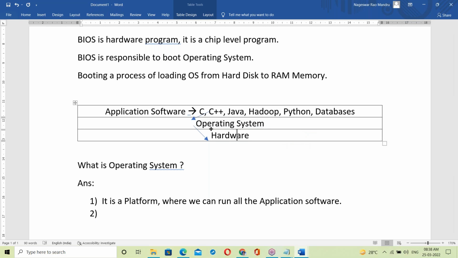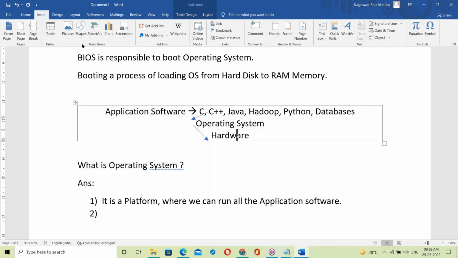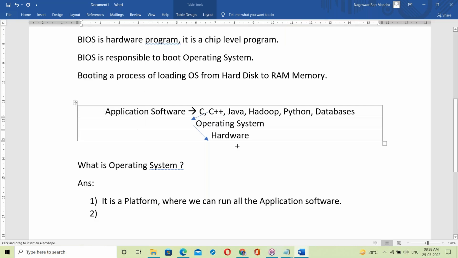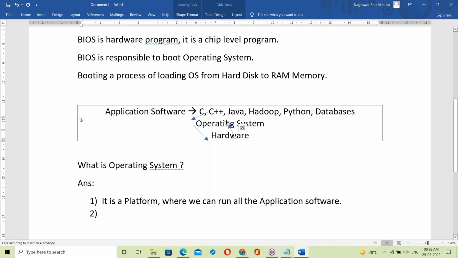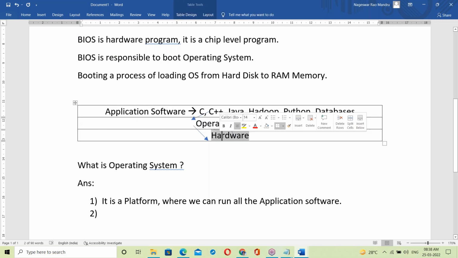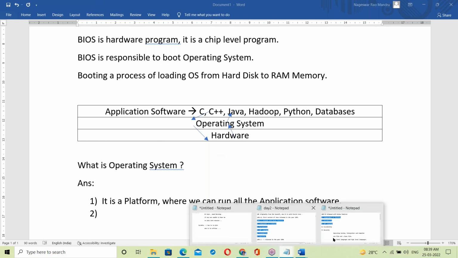Suppose we are reading from the keyboard. The keyboard data goes to the OS and then is transferred to these programs. So between the application software and hardware there is an OS, like a mediator, a middle layer between these two layers. Application programs cannot interact with hardware directly.